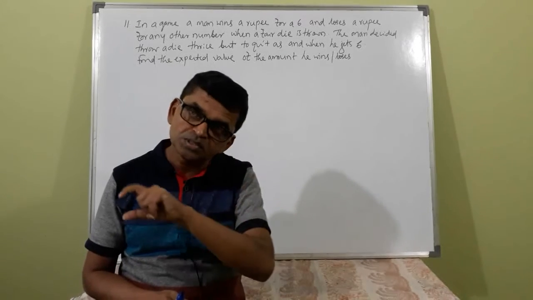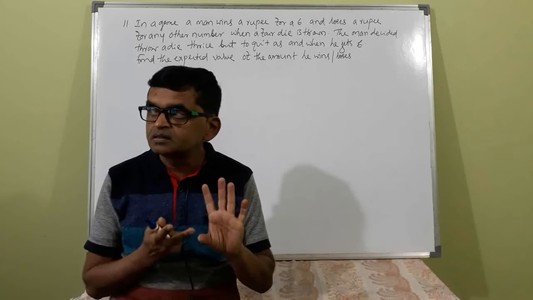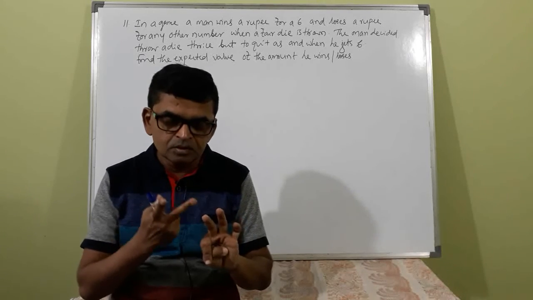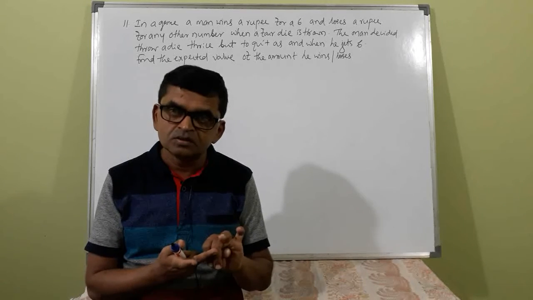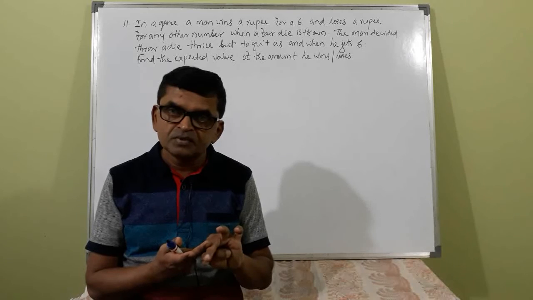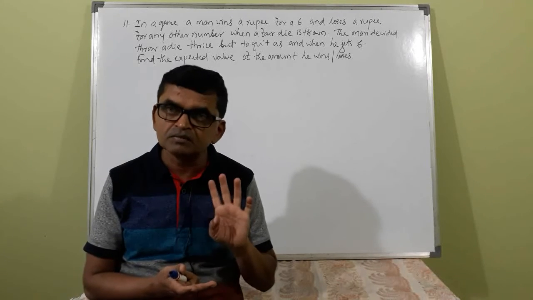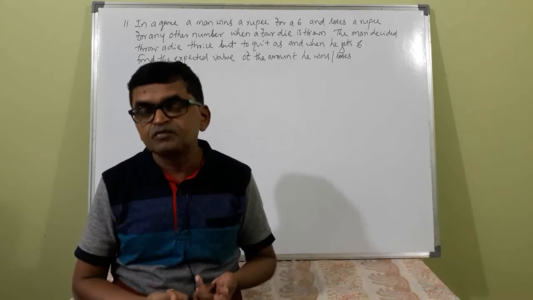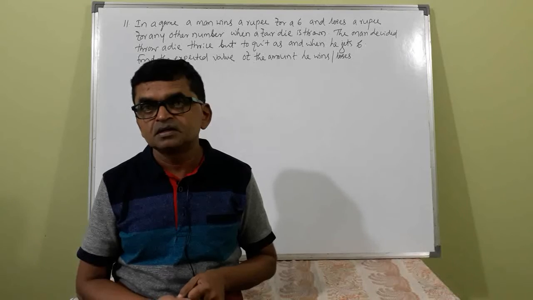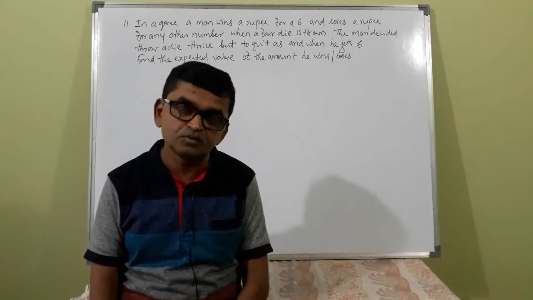So the possible gain in rupees will be either minus 1, 0 or 1. You got it. The gain in rupees is minus 1, 0, 1. So what are the probabilities for the corresponding values of x? That you have to find. Then write the probability distribution of the random variable.